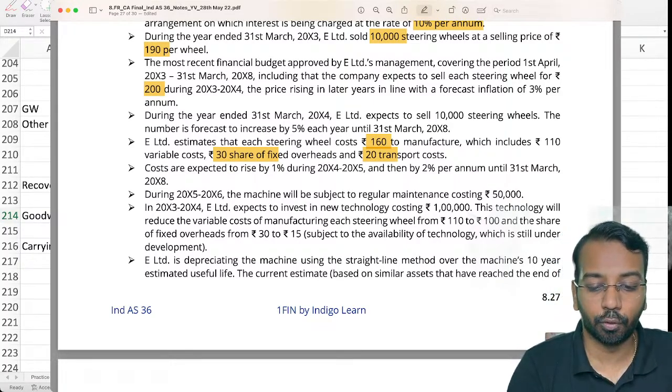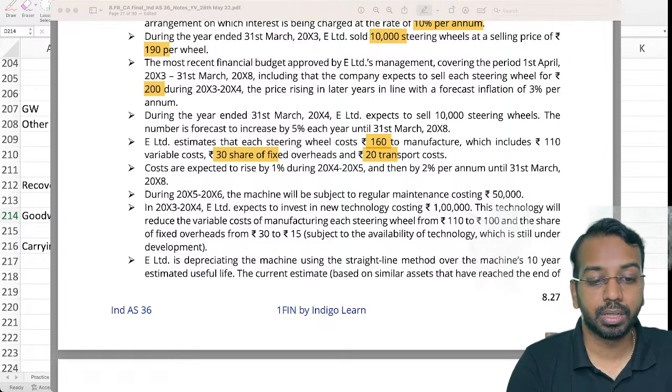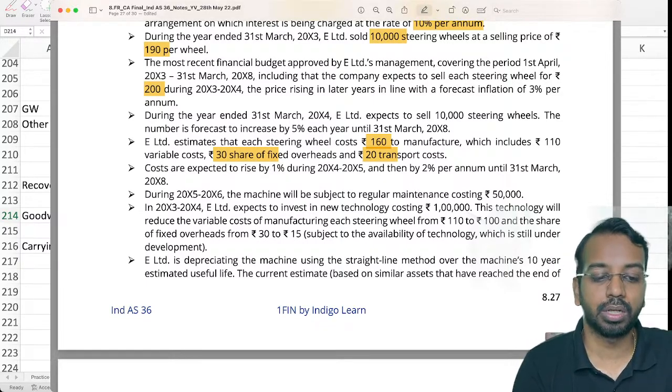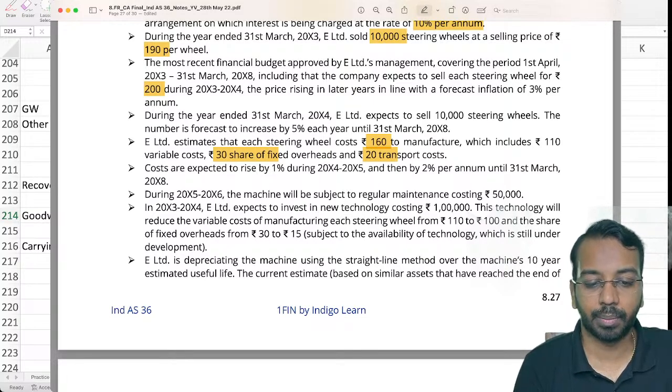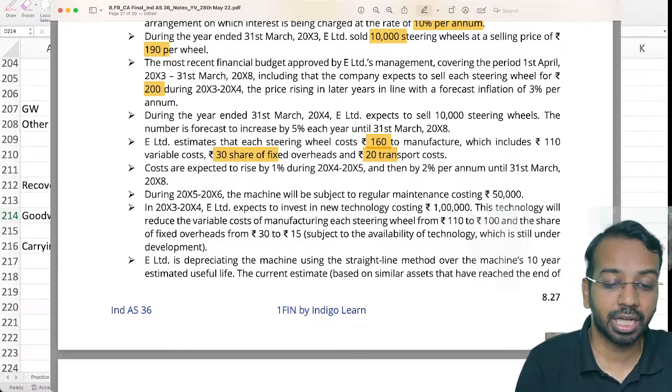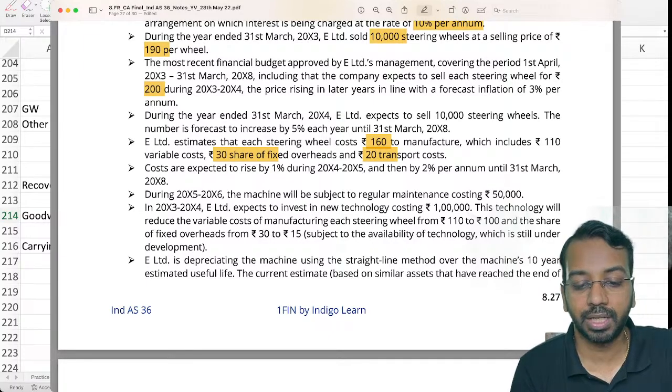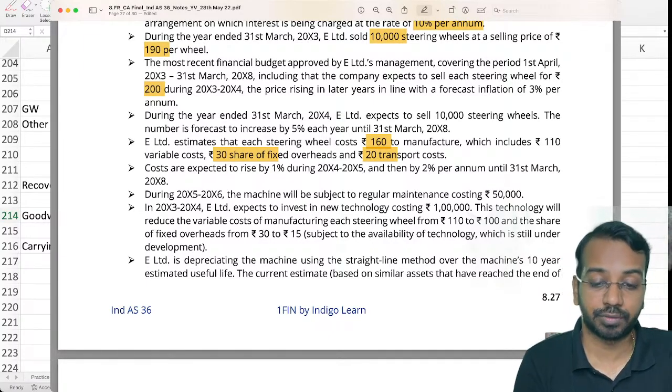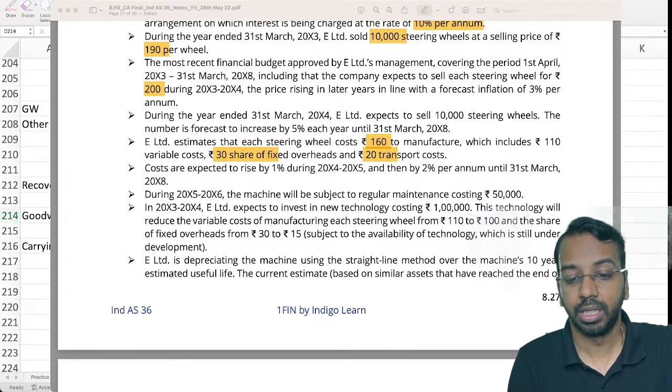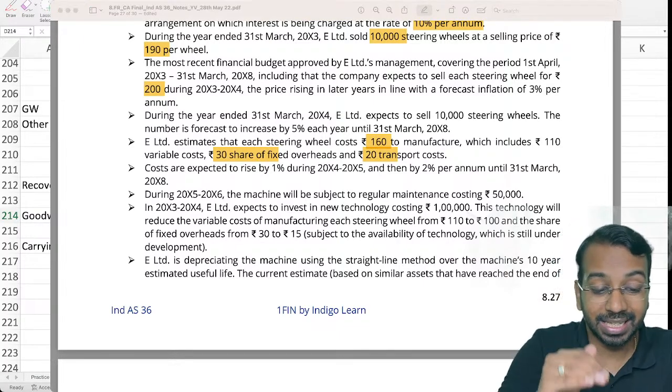In year 3, year 4, the company expects to invest in new technology costing 1 lakh. The technology will reduce the variable cost of manufacturing each steering wheel and the share of fixed overhead from 30 to 15, subject to availability of technology, which is still under development. Now, here is where you have to be careful. Here, what you need to understand is this is an expectation.